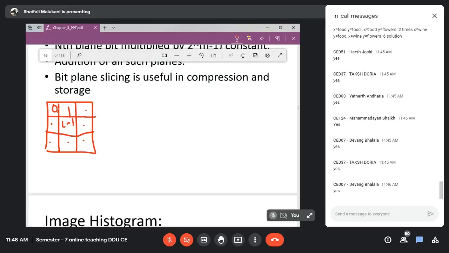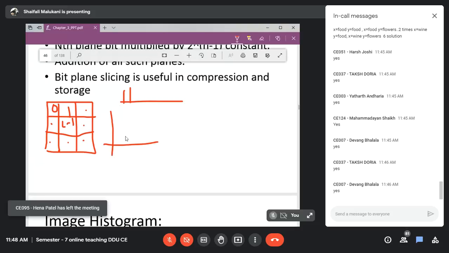Actually, if you observe, this is a discrete value. Like in my image, if 0 can exist, then 1 will exist. There will not be any intensity between 0 and 1, right? So if I draw my histogram, the PDF is also discrete, because if the intensity is 5, then the next will be 6, not any intermediate value.